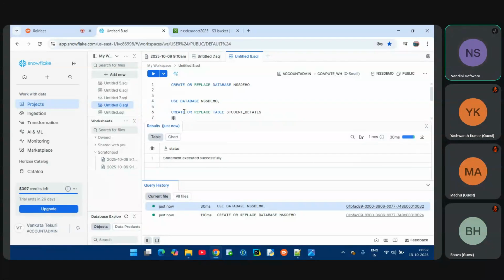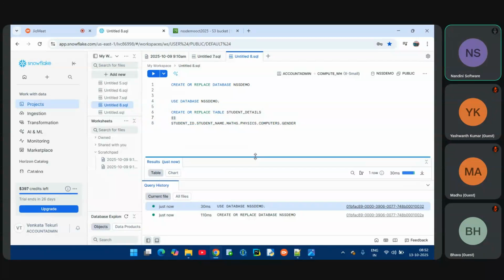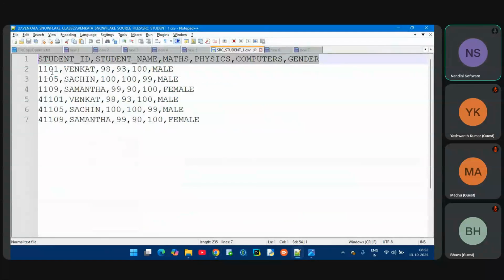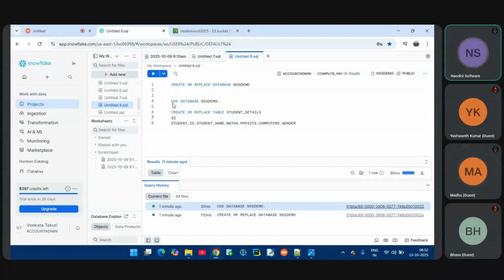What is the file structure? So this is my file structure. Student ID. So for student ID, what values are coming? Is it coming as number, or characters, or date? Can someone tell me, guys, what values are coming here in my file? Is it number? Number. So that's why I have to use either number or integer data type for the student ID column.